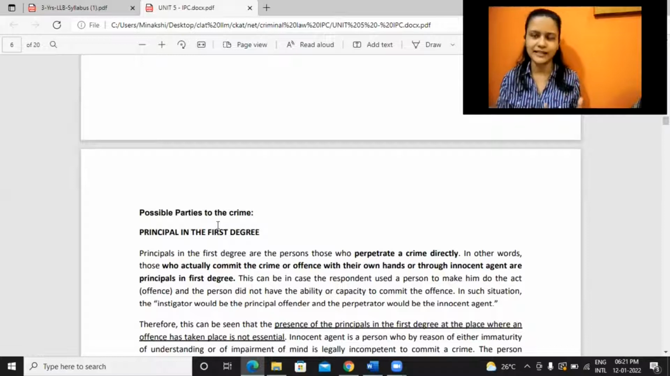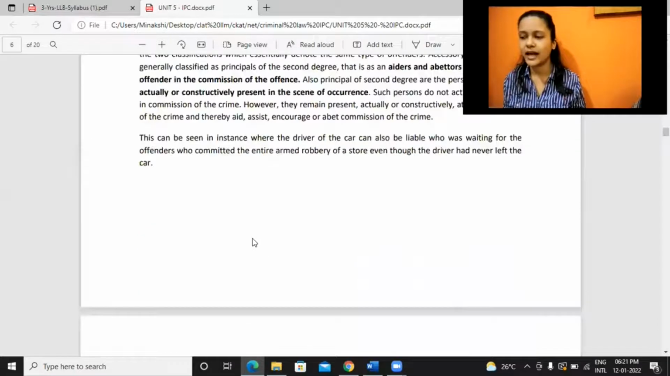First we will see the possible parties to a crime. When a crime is committed, who may be the parties to the crime? At the first instance, we see the one who is killing another one. One person is killed and another person is killing, so the one who is killing would be a party to the crime. But are there some other people whom we can include in the responsibility or liability? That's what we will see. So for possible parties to the crime, we have principal in the first degree and second degree.